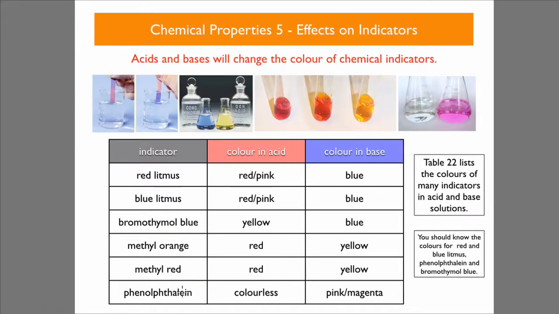Acids and bases change the colour of chemical indicators. So let's have a look at this table. We've got red litmus paper, blue litmus paper, bromothymol blue, methyl orange, methyl red, phenolphthalein. You do need to know the colour changes for these indicators. Table 22 does list the colour of many indicators in acid and base solutions, but do remember red and blue litmus, phenolphthalein, and bromothymol blue.